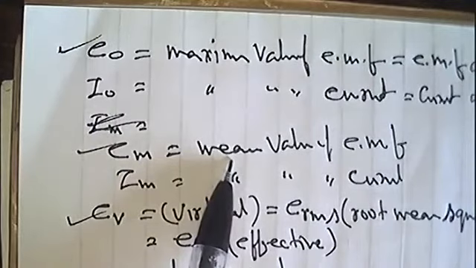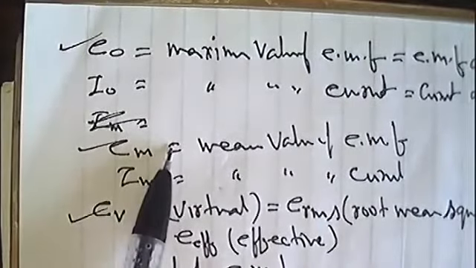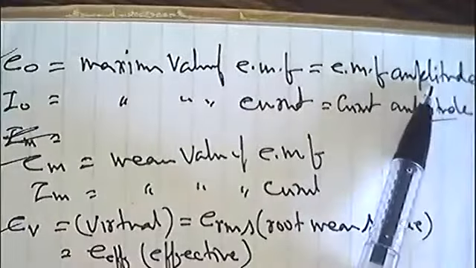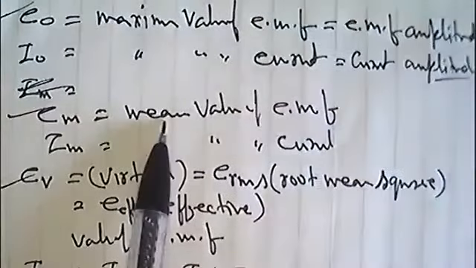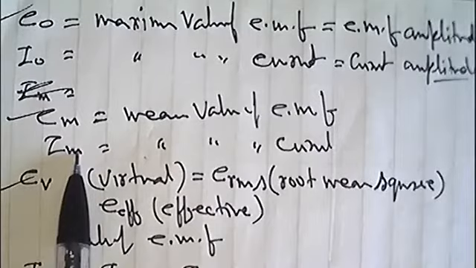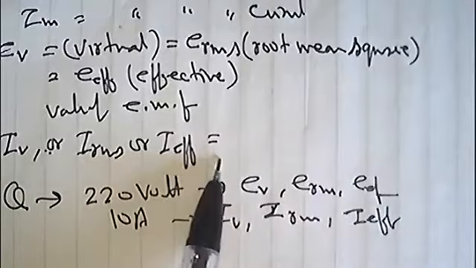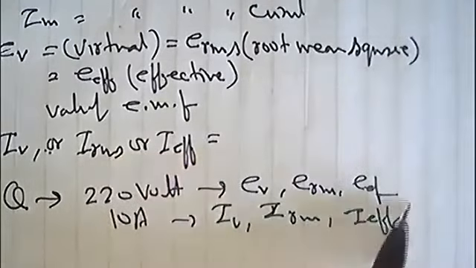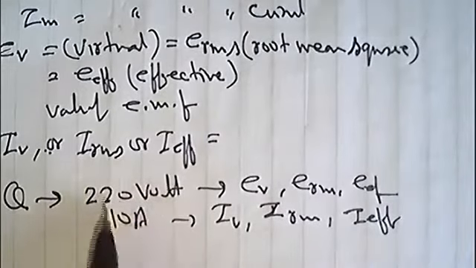So we will work with three values. These are not types of EMF, types of current. These are the three different values of EMF or current. Maximum value called EMF amplitude, maximum value of current called current amplitude. Mean value of EMF EM, mean value of current IM, and these are the effective values. These are the most effective. That's why they are called effective. These are the real values with which we have to deal. जो सारे काम होते हैं वो सब इसी से चलते हैं.